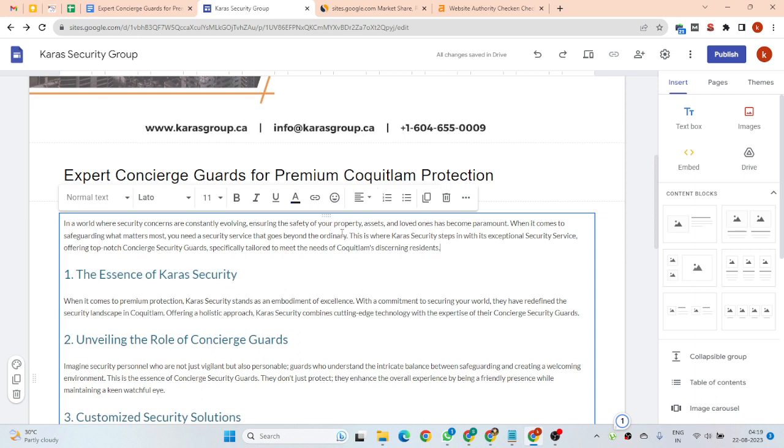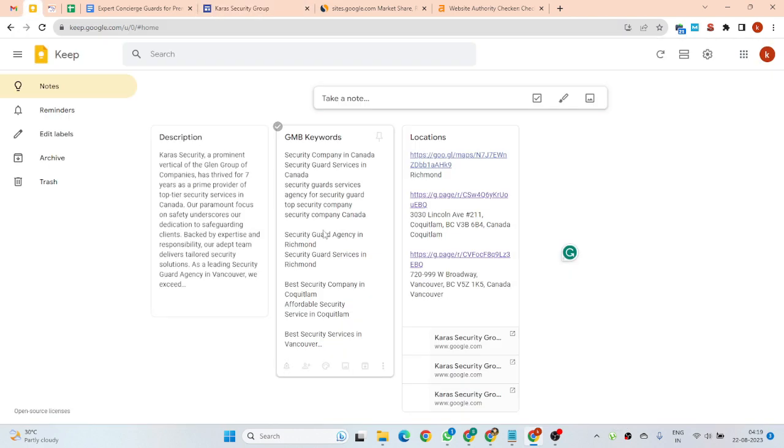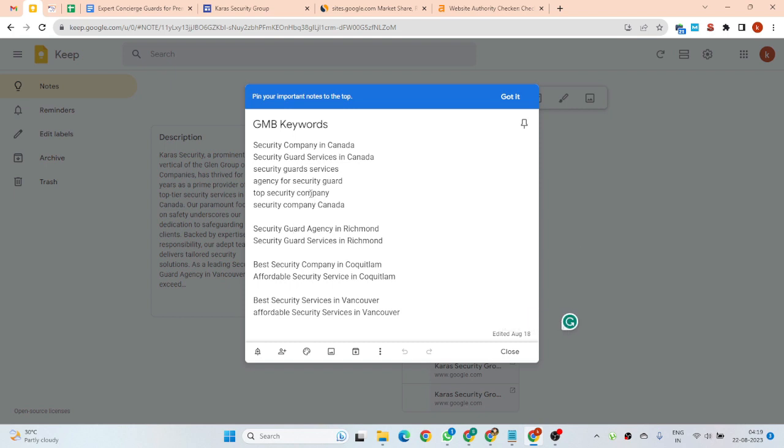Then now we can move forward to the linking. Okay, anchor texting, not internal linking. Okay, Kara Security. That will take some time. For that, I'm reading this article very carefully to find where I have to get a backlink. Security services, security. I have already prepared my keyword: security guard services.